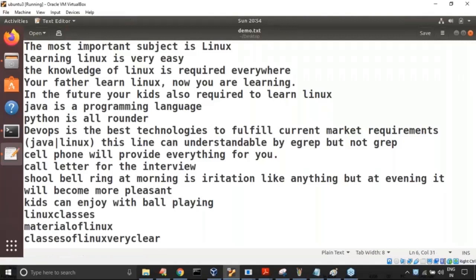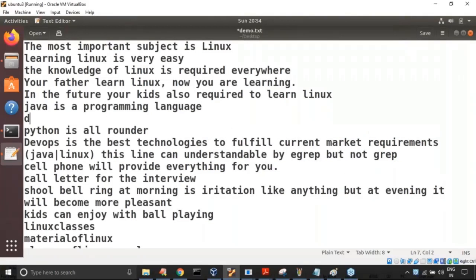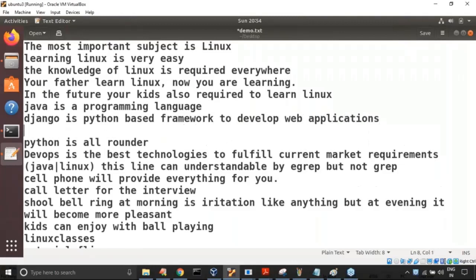Now let me add some lines. Django is a Python based framework to develop web applications. Okay, I'm taking this, and next is this.